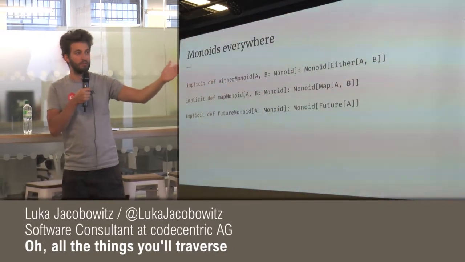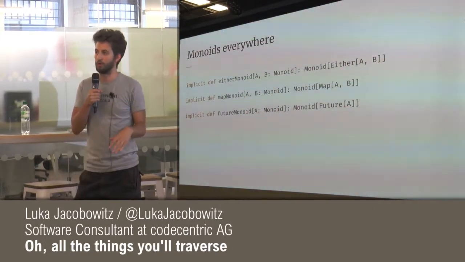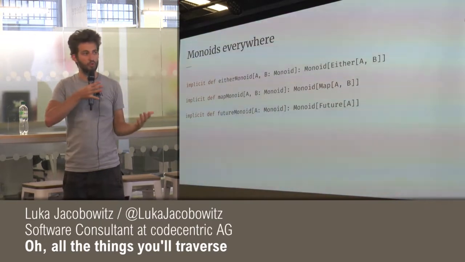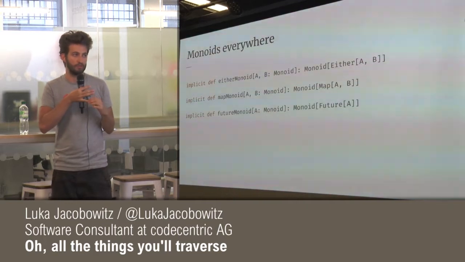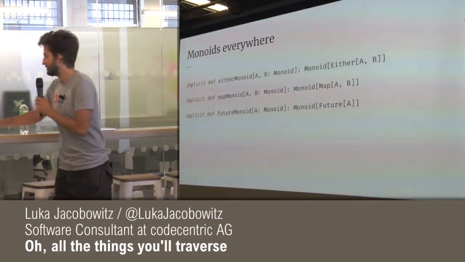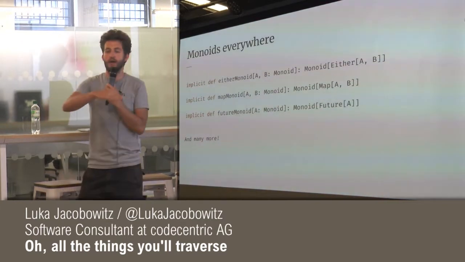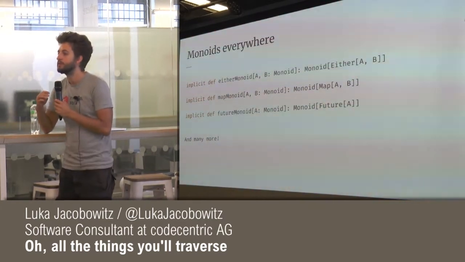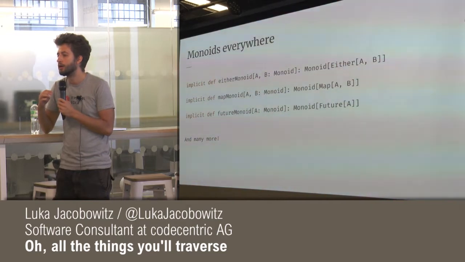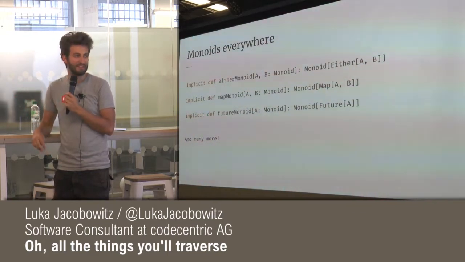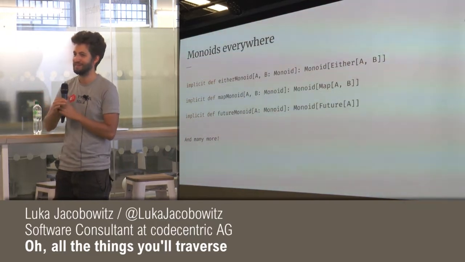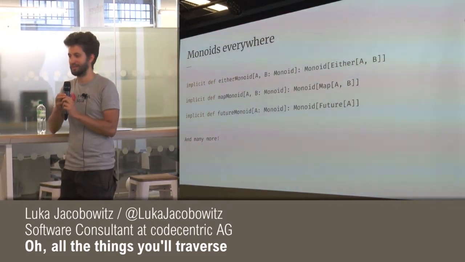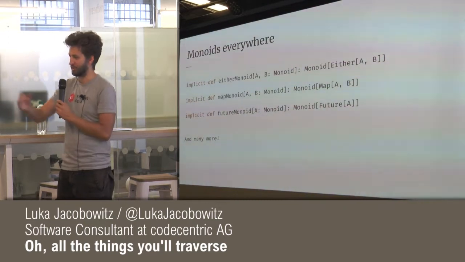And future is a monoid if the A inside the future is a monoid. So we can have two values that might be there in the future, and then we can combine them when they're both done using the A monoid. That makes sense. And there are really many, many more. Just a comment: I think you mean when A has a monoid. A has a monoid, yes. Talking about them is really difficult because everyone has slightly different semantics. Good comment.